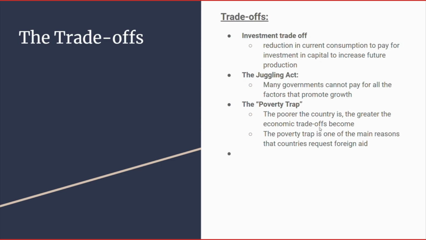The poverty trap is one of the main reasons that countries request foreign aid. I mean, if a country is stuck in the poverty trap, the best way that they can get out of it is to request help from other countries who, say, aren't, like the United States.